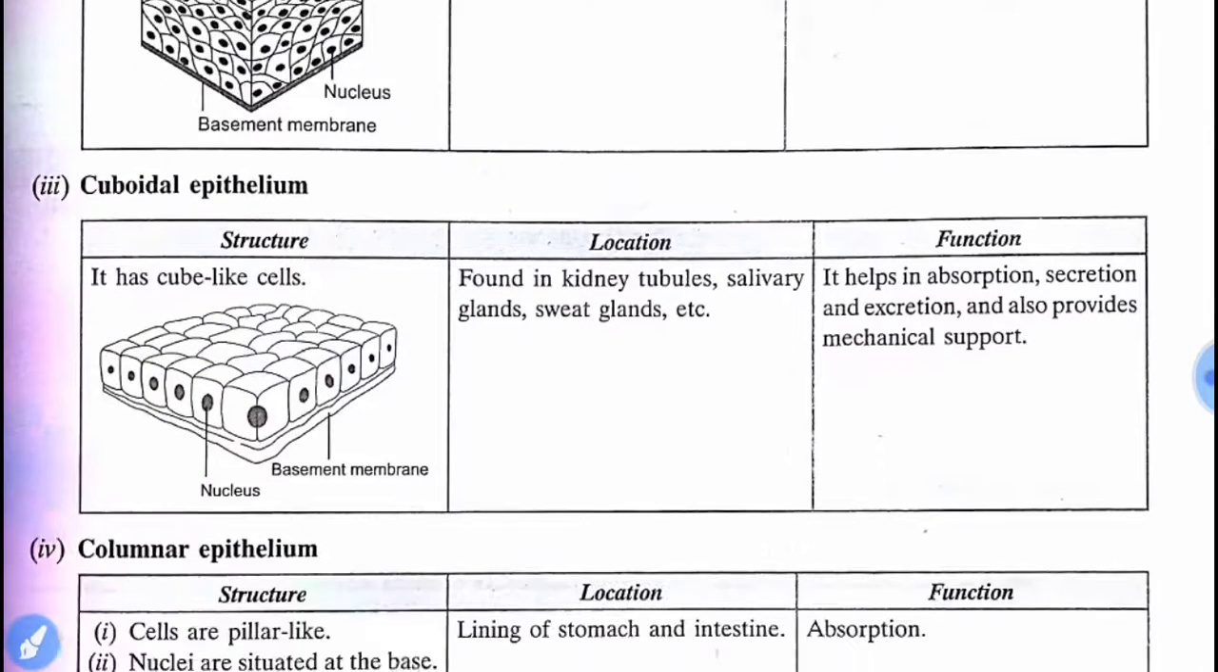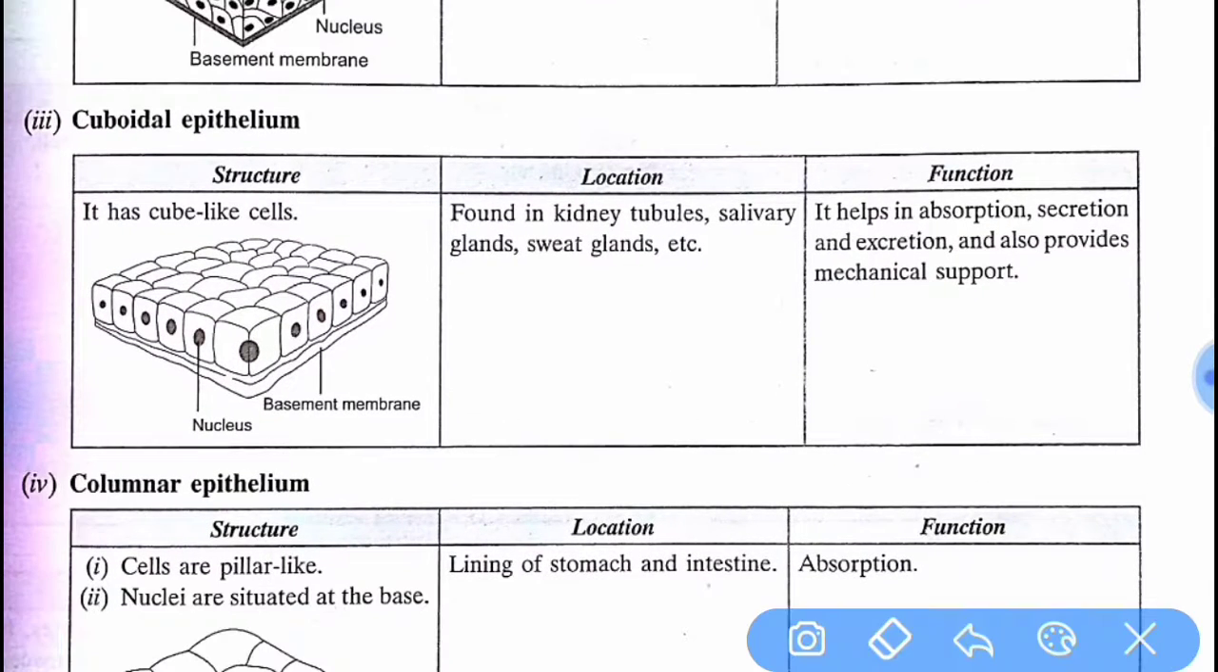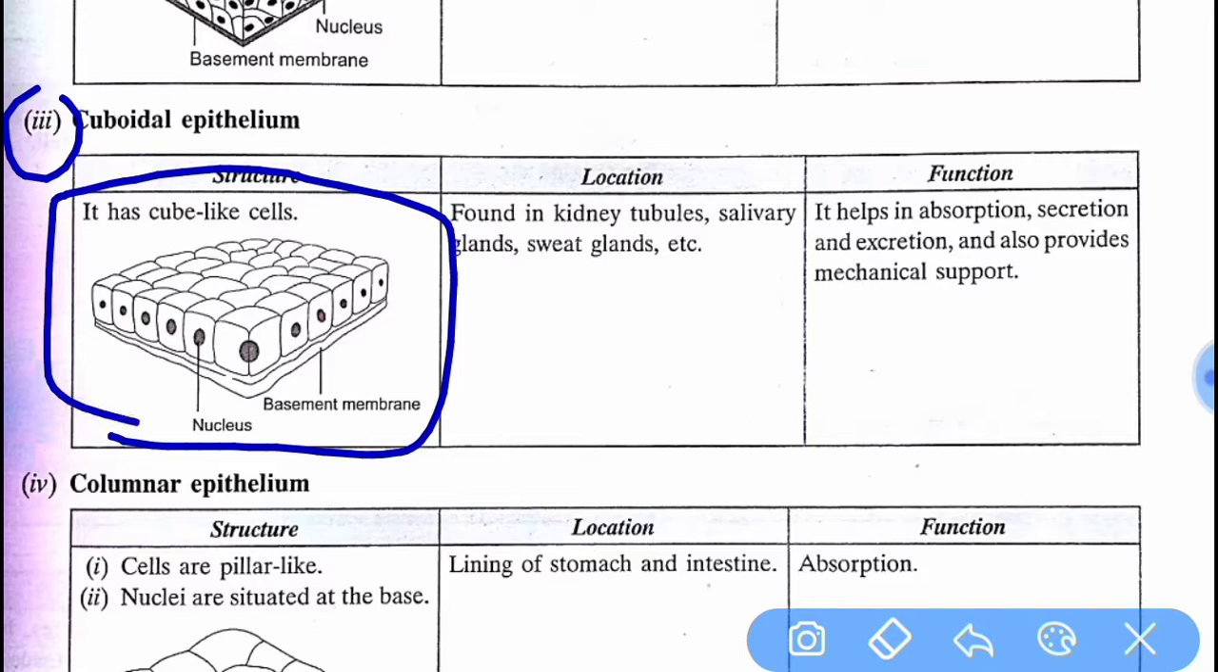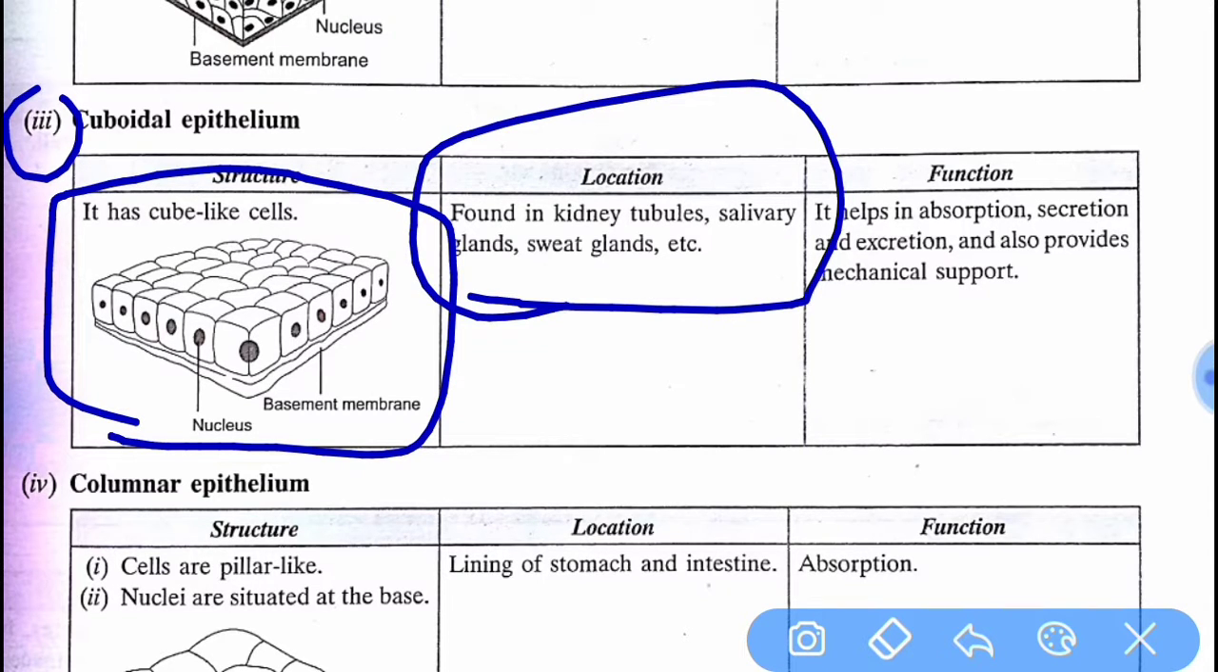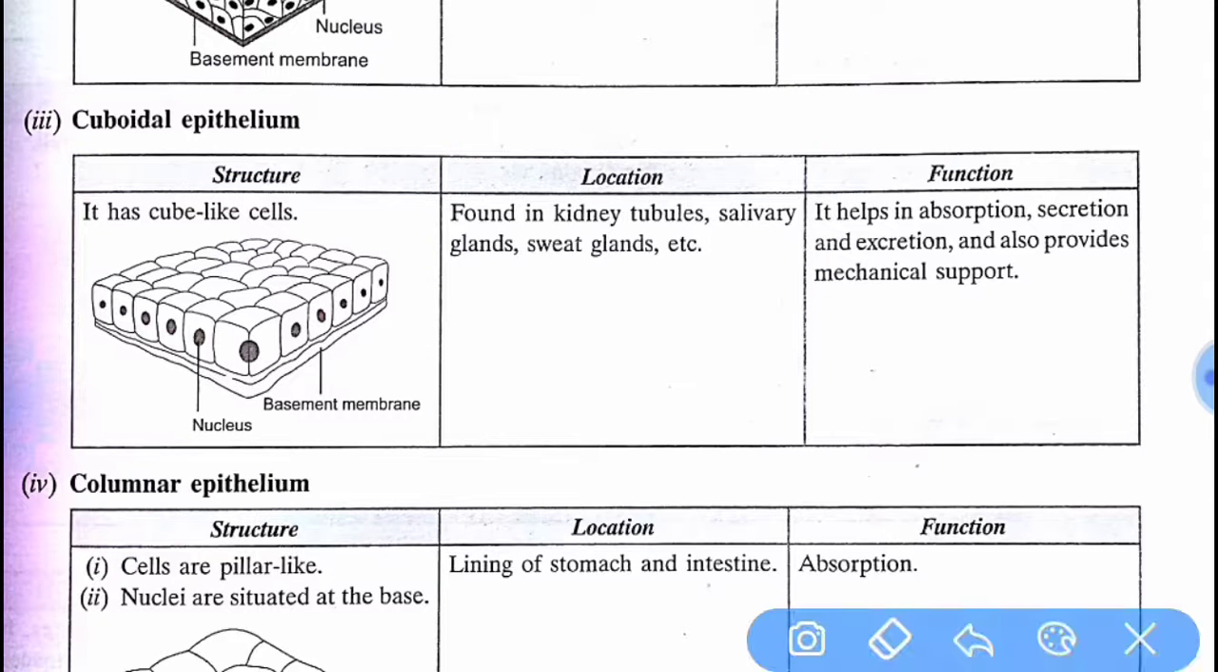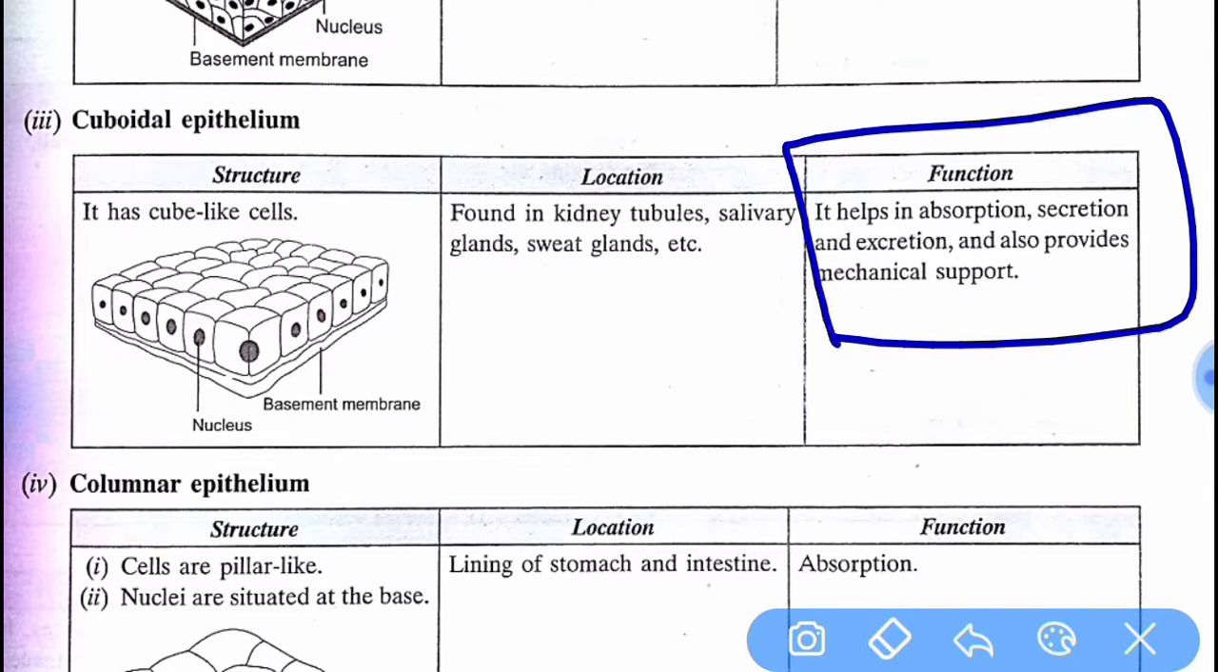Third one, cuboidal type. This is the structure of cuboidal epithelium. It has cube-like cells. You can see that it has cube-like cells. Its location is found in kidney tubules, salivary glands, sweat glands, etc. If we talk about its function, it helps in absorption, secretion and excretion, and also provides mechanical support.